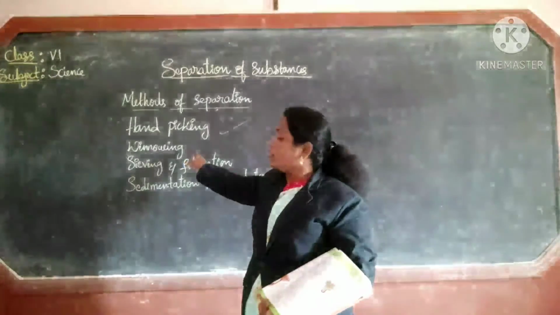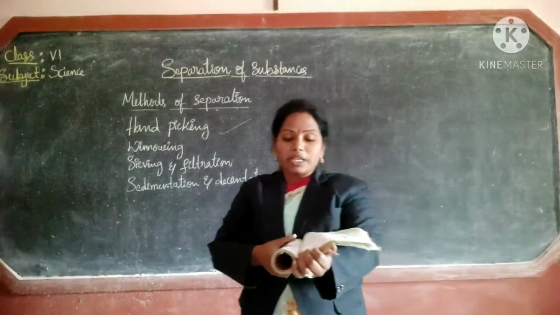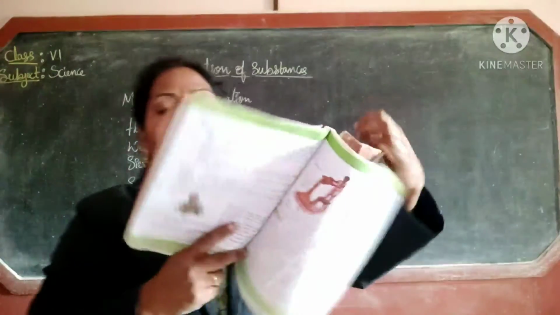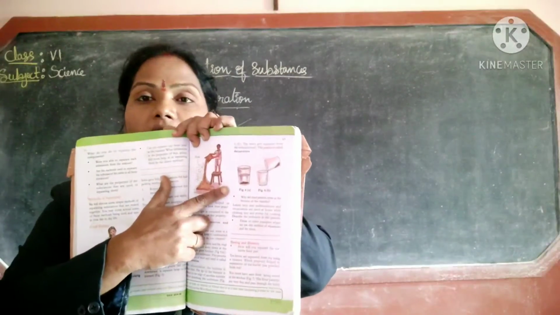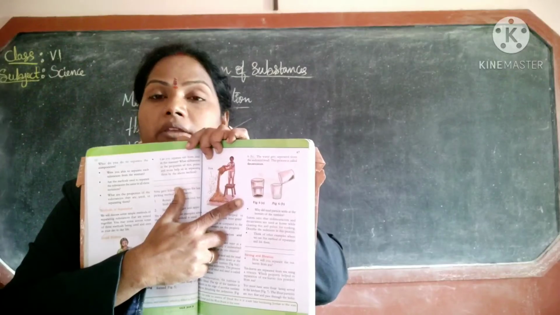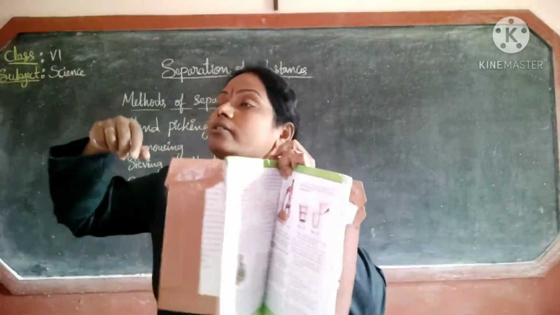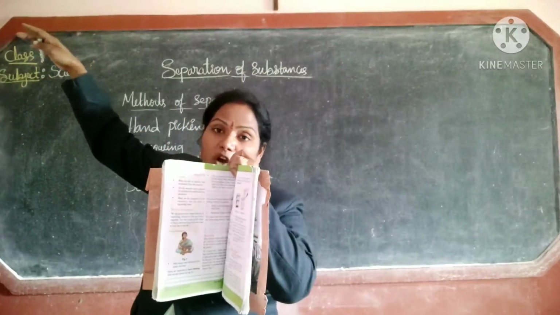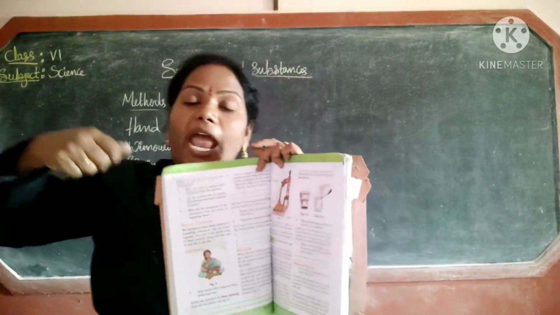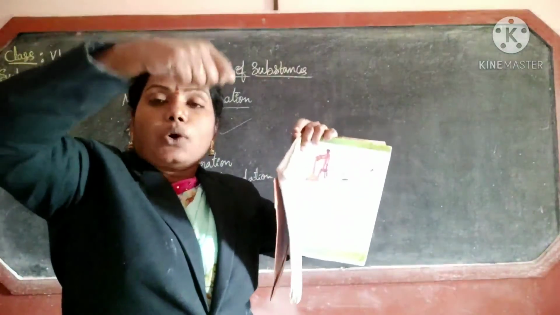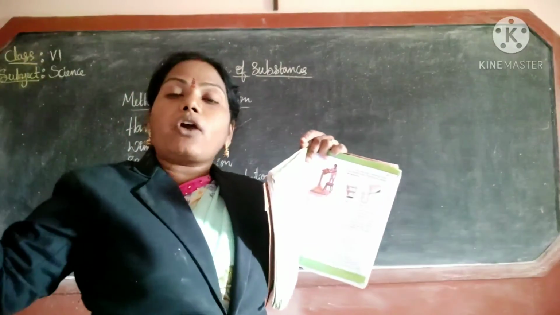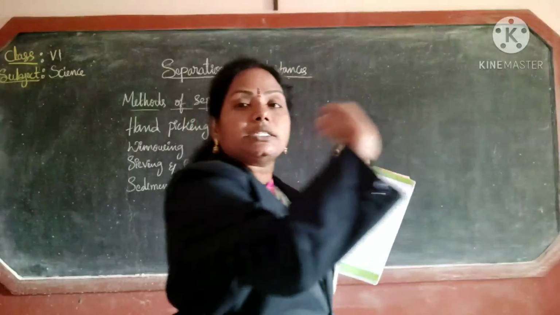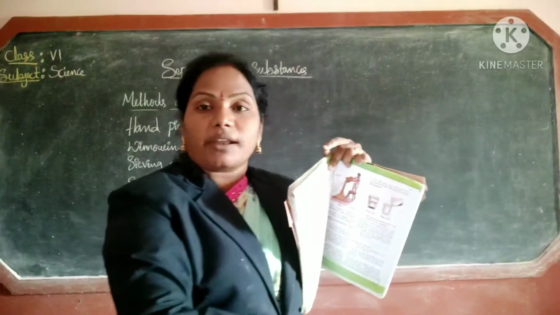The next method is winnowing. What does winnowing mean? We can see in the picture. The farmer stands on a high platform, takes a flat pan, and allows the grains to fall like this. According to the wind, the husk is separated from the grains.